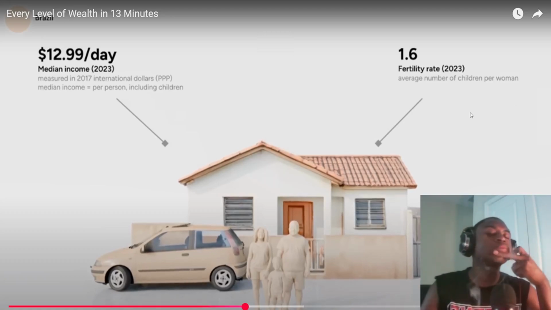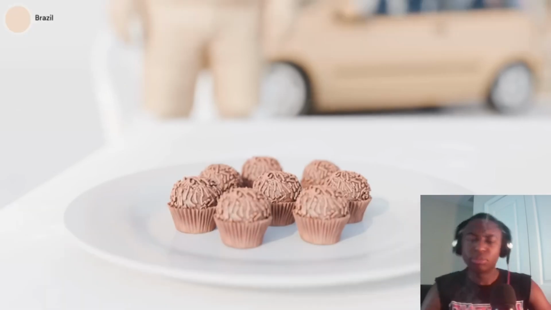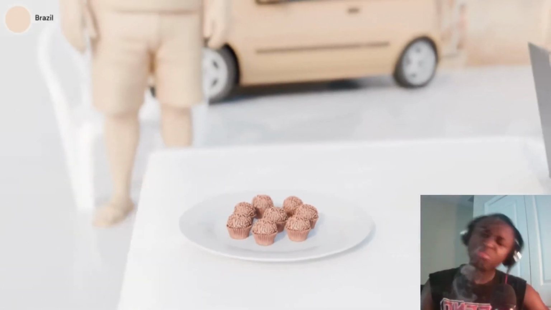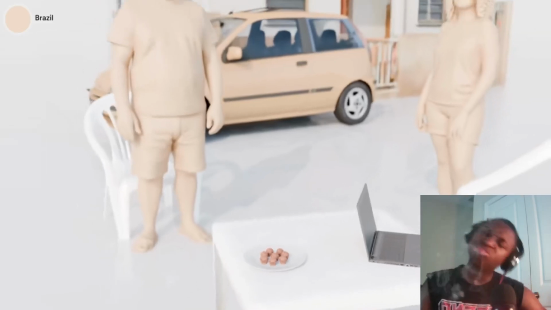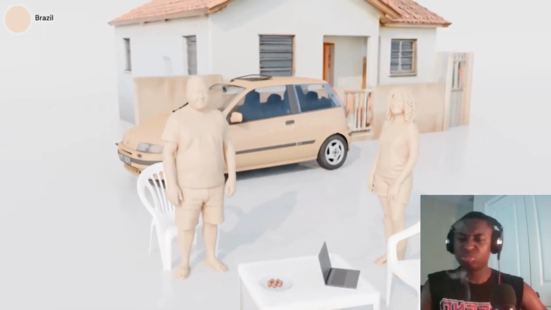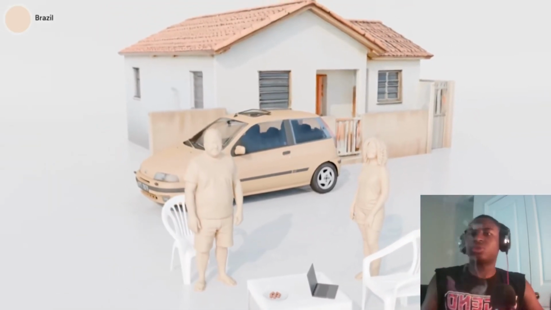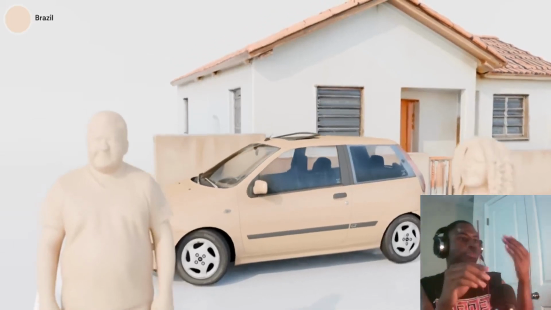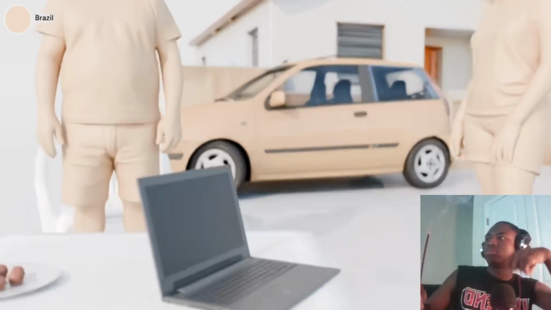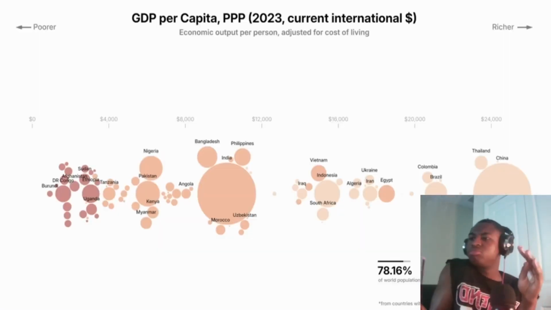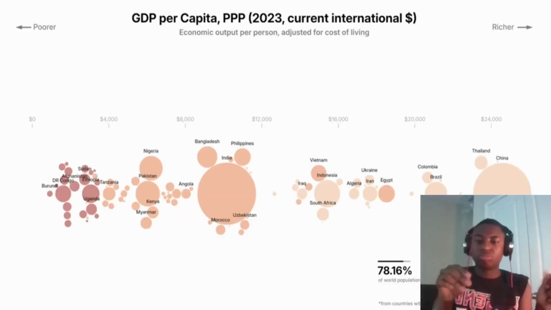Wealthier countries tend to have lower fertility rates. Although hunger is still a problem in Brazil, more people die from obesity than undernutrition. As countries develop, the percentage of obese population also tends to increase. At this level of income, it's now common for people to have a car and a computer. Brazil is above the global average, but still far from the world's richest.